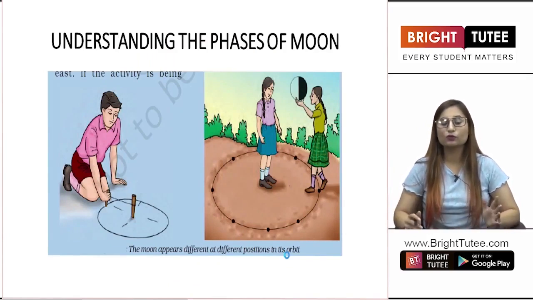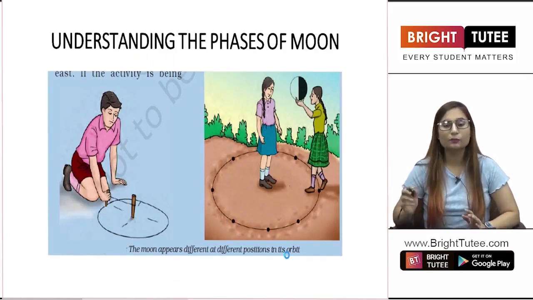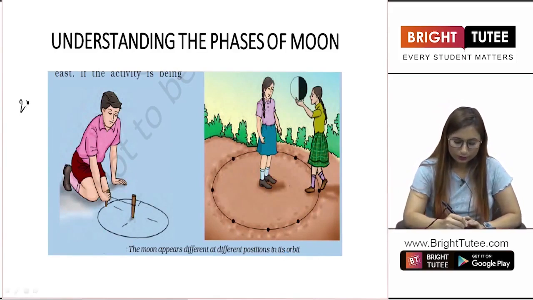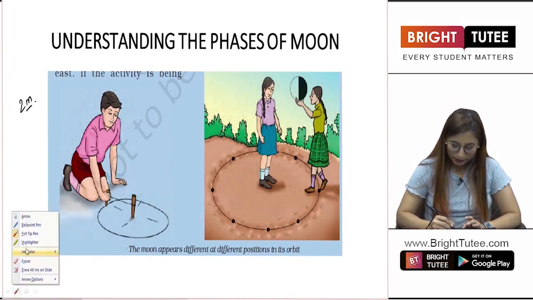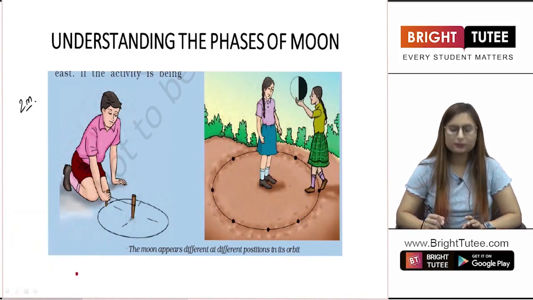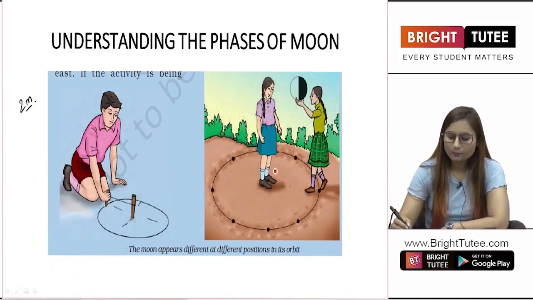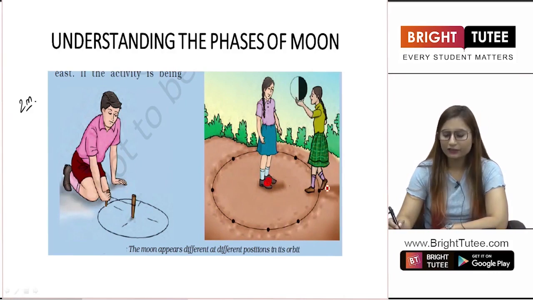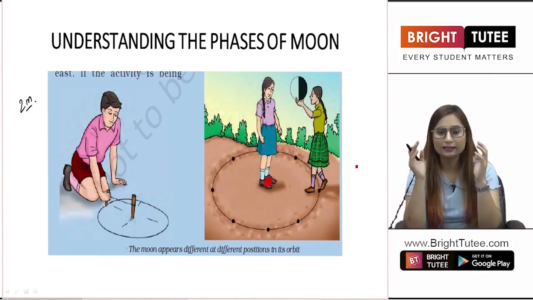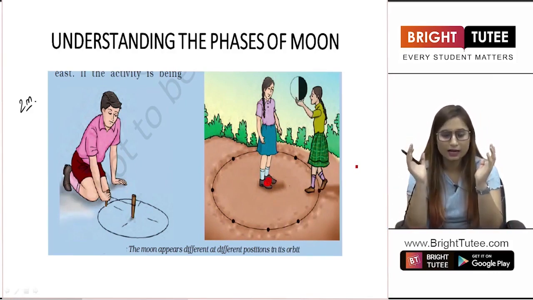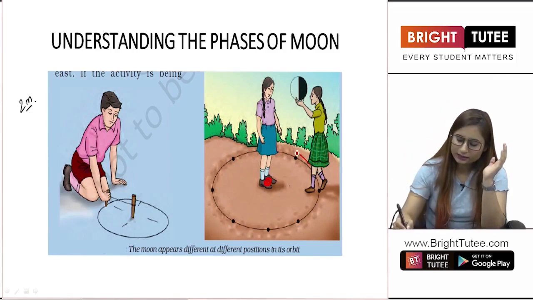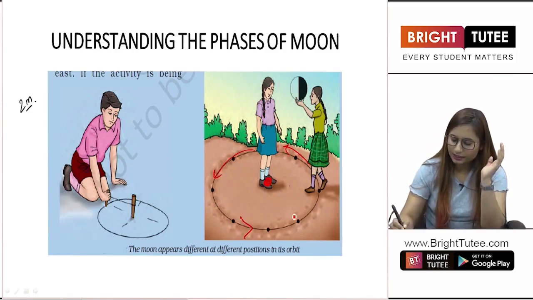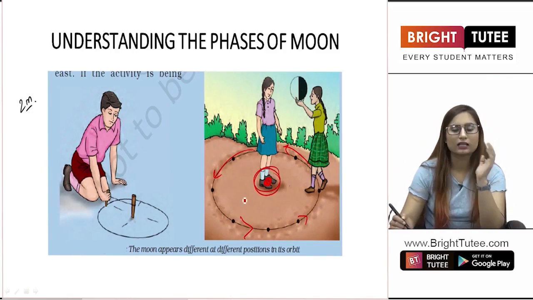What do you have to do? You have to go to the ground nearby and you have to make a circle with the radius of 2 meters. Right? You have to make a circle with a radius of 2 meters. Now what do you do next? You make your friend stand at the center. Right? And then another friend of yours has a football in her hand and is revolving along the circle and revolving around the center of the circle basically.